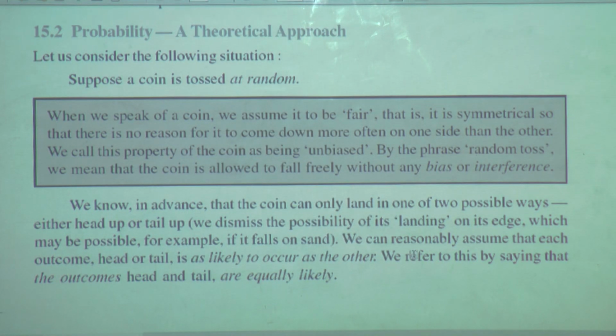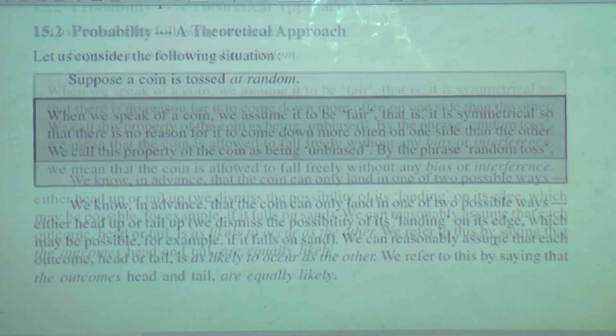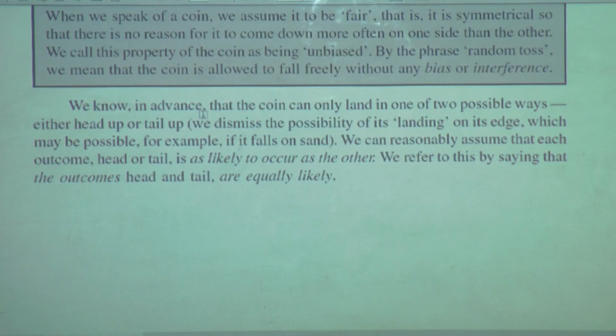The things are made very clear that this is an unbiased thing. So, by the phrase random toss, we mean that the coin is allowed to fall freely without any bias or interference. We know in advance that the coin can only land in one of the two possibilities.